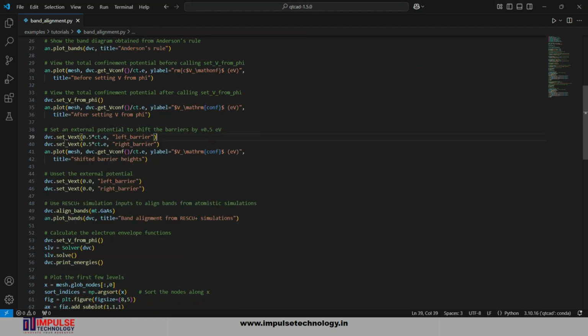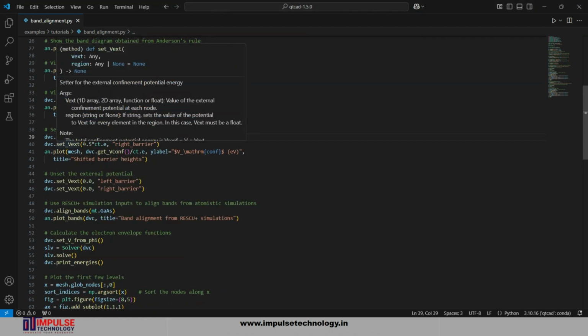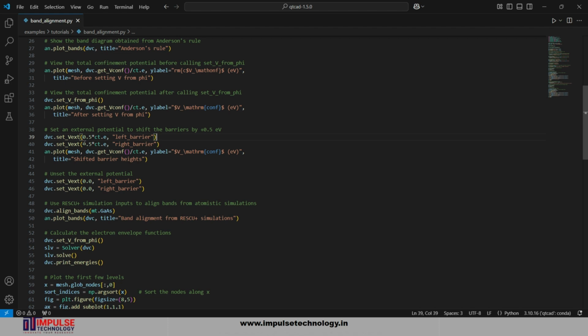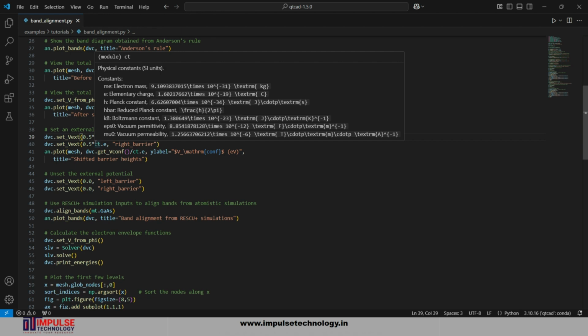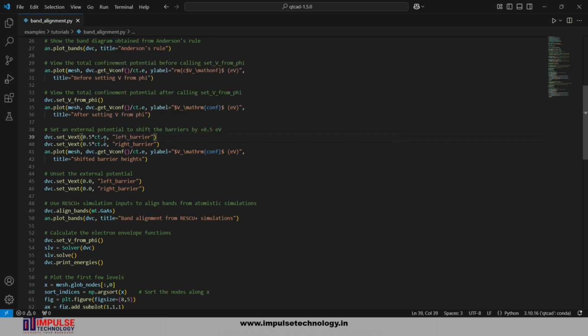It is a method of a device object that sets an external potential for a specific region of the device. 0.5 is multiplied with the constant elementary charge to convert into electron volt, applied to the left barrier 0.5 electron volt, and to the right barrier in the same way, 0.5 electron volts in that barrier.